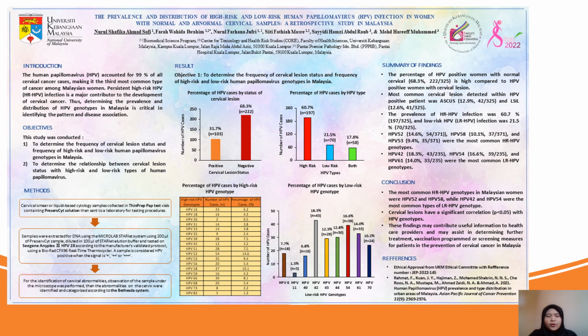For the conclusion, according to this study, the most common high-risk HPV genotypes in Malaysian women were HPV 52 and 58, while HPV 42 and HPV 54 were the most common types of low-risk HPV genotype. Cervical lesions have a significant correlation with HPV genotype. This finding may contribute useful information to healthcare providers and may assist in determining further treatment, vaccination program, or screening measure for patients in prevention of cervical cancer in Malaysia.